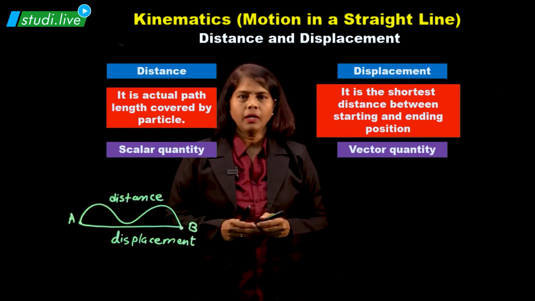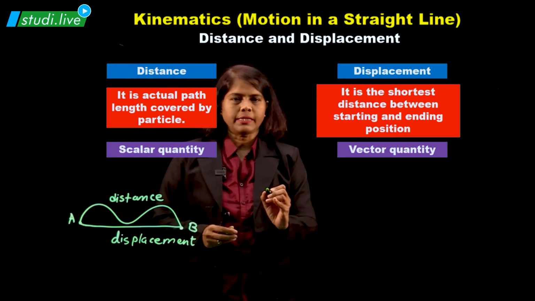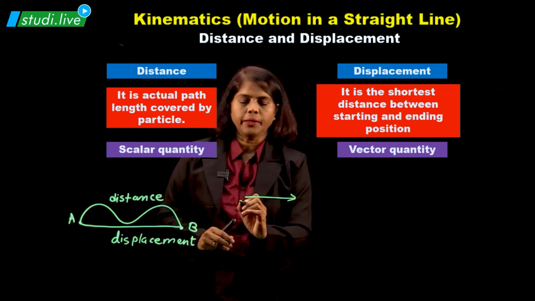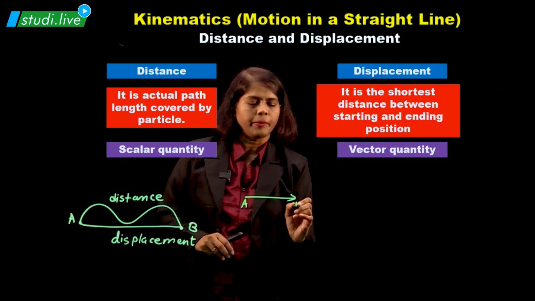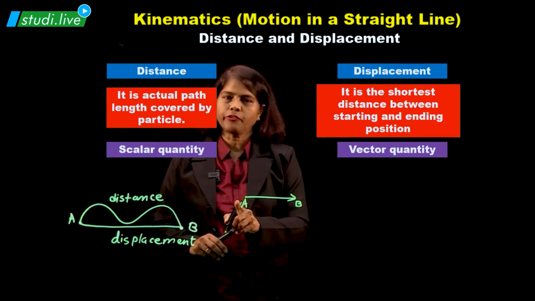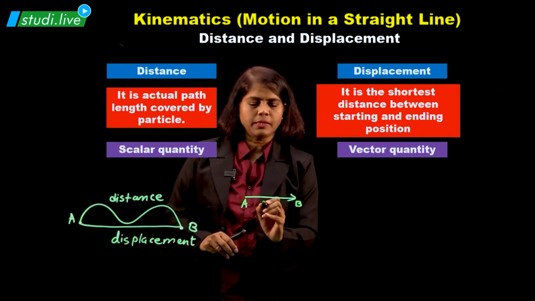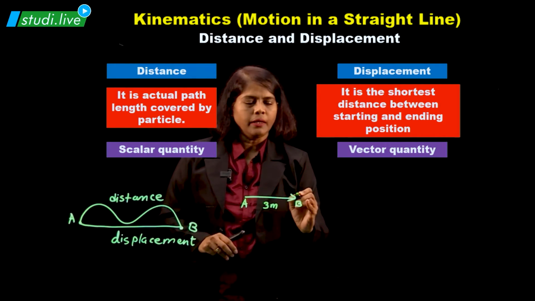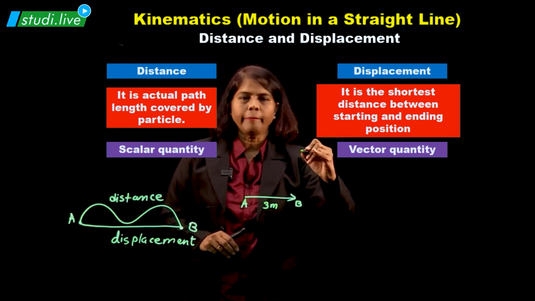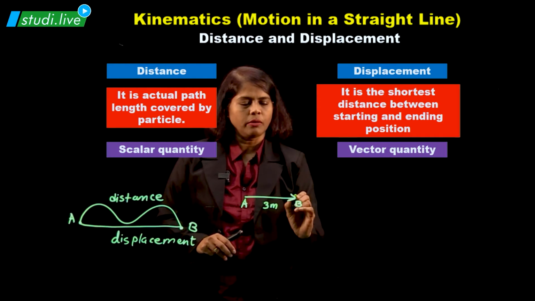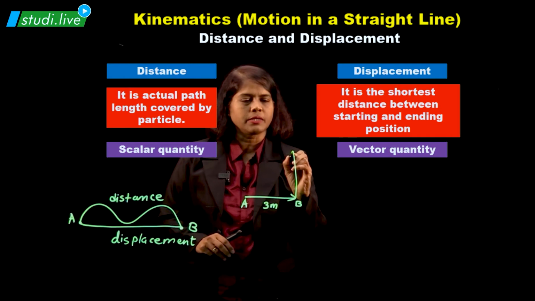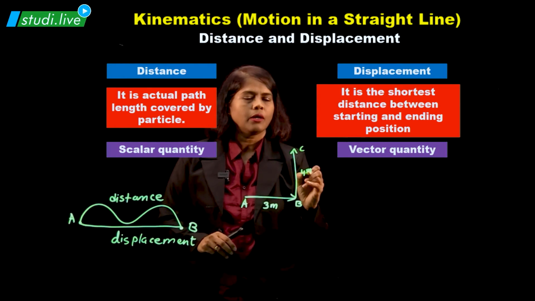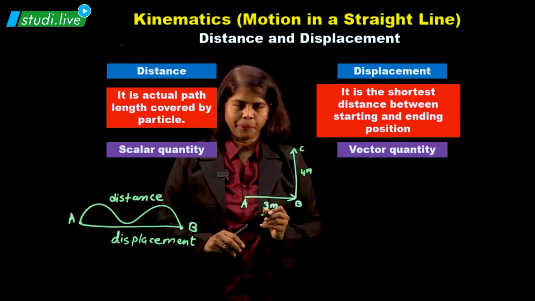For example, suppose this is a vector AB. The person has started from here and moved 3 meters to this point. Then from B to C, it goes towards the north direction, 4 meters.